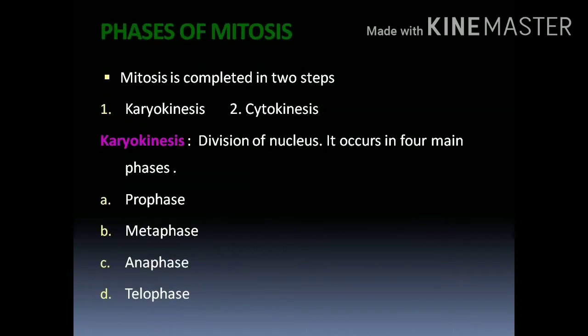Phases of mitosis. Mitosis is completed in two steps, that are karyokinesis and cytokinesis. First, we can study about the karyokinesis. Karyokinesis is the division of nucleus. Karyokinesis of mitosis occurs in four main phases, that are prophase, metaphase, anaphase and telophase. So these four phases come under the karyokinesis, which is the division of nucleus.